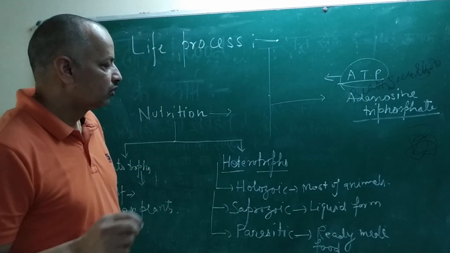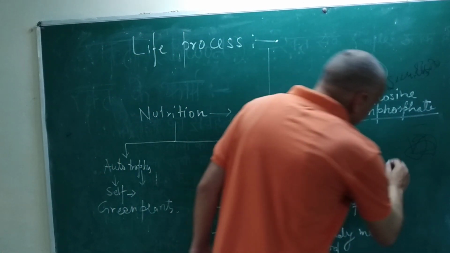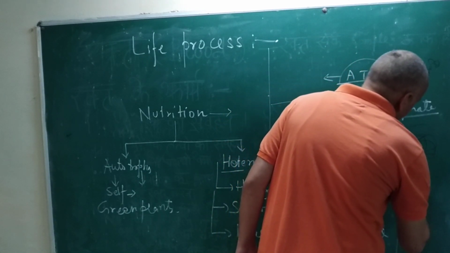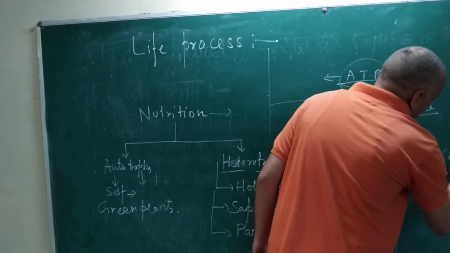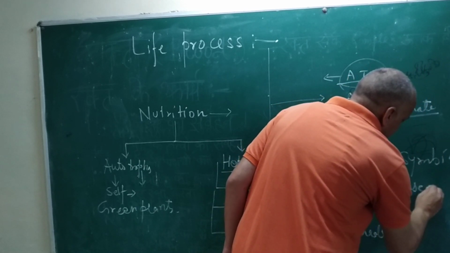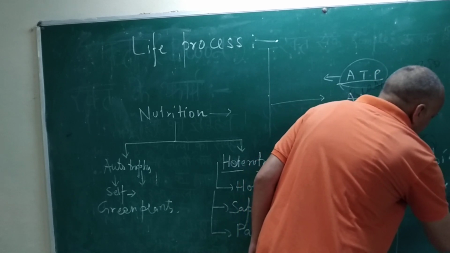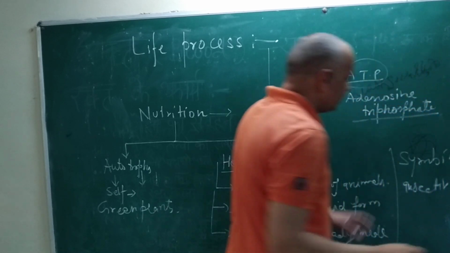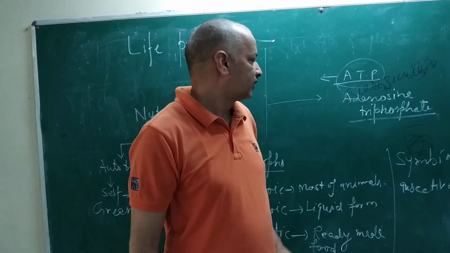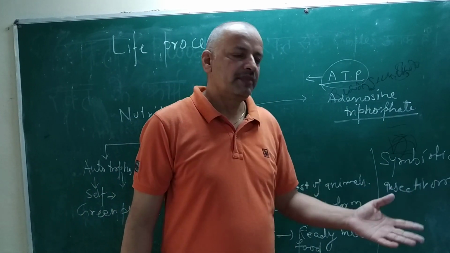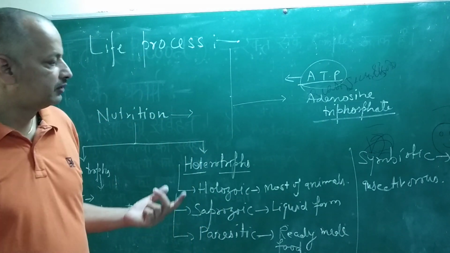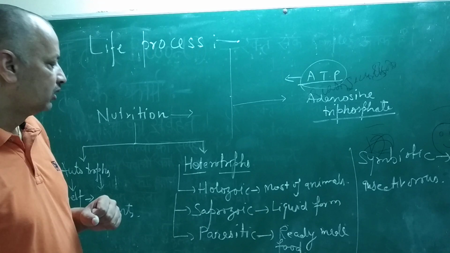Two other groups of animals also perform different types of nutrition, called symbiotic and insectivorous. Symbiotic is a mixing of nutrition, and insectivorous is also a partial dependency on others for taking nutrients.